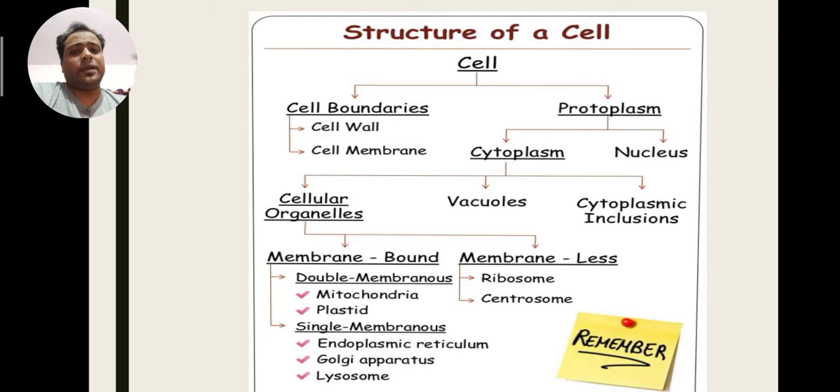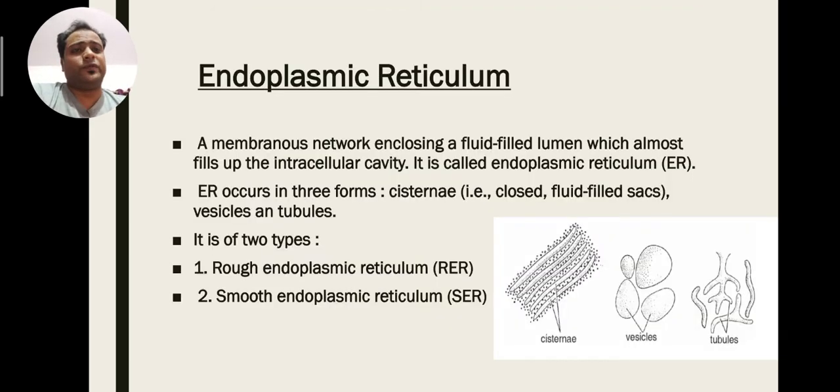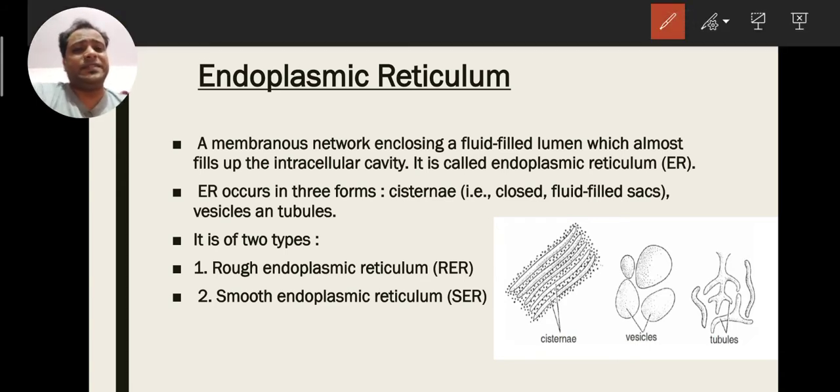Now explaining one by one, first we move to the endoplasmic reticulum. It is an endomembranous system. What does this mean? It is a membranous network filled with an intracellular cavity. Cavity means having some space in it. They are formed of three forms: cisternae, vesicles and tubules.